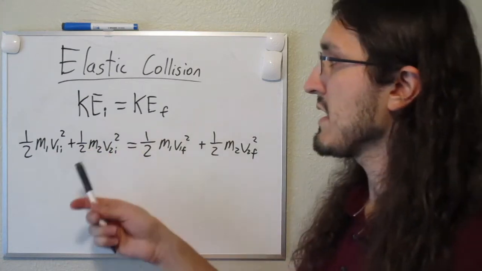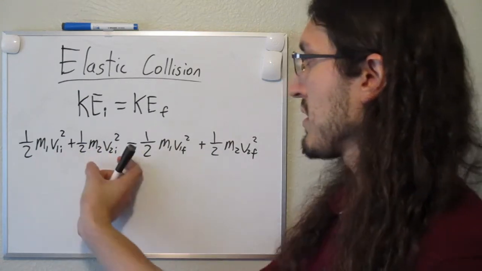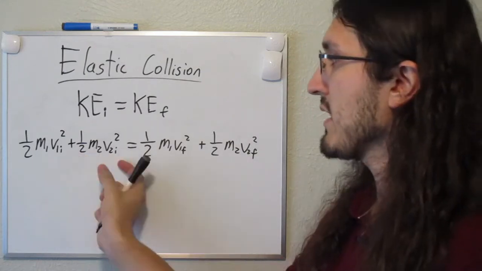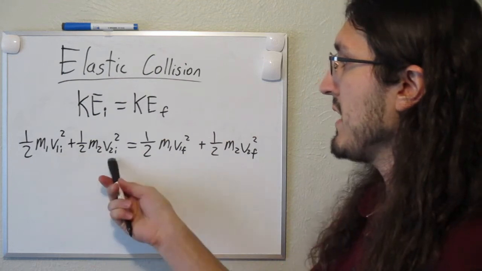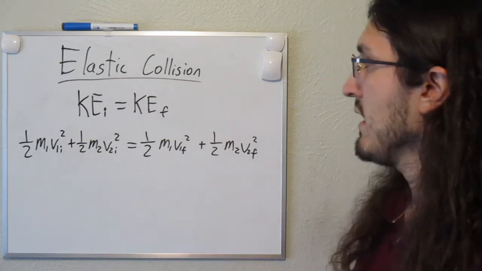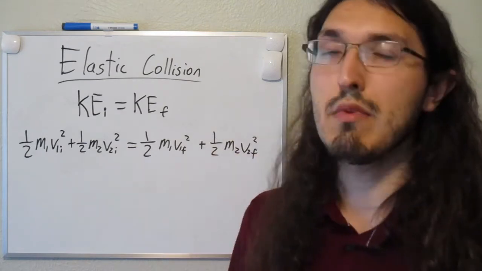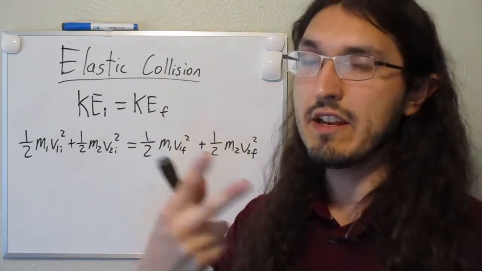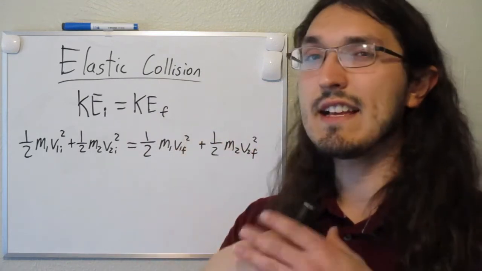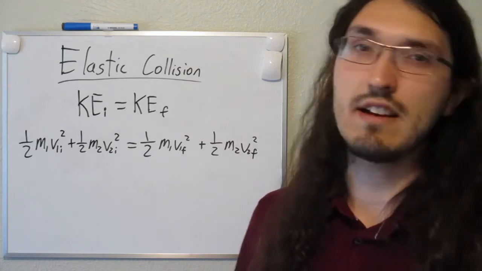And kinetic energy is 1/2 mass times velocity squared. So I'm going to have one of those terms for each object before and after the collision. And then the initial state is going to be equal to the final state because it's conserved in an elastic collision, in addition to the momentum being conserved. So in an elastic collision, momentum and kinetic energy are both conserved. And in an inelastic collision, only momentum is conserved and the kinetic energy is not conserved.